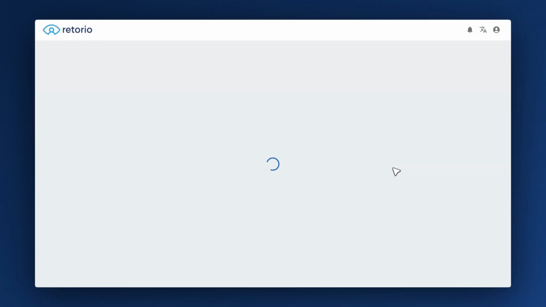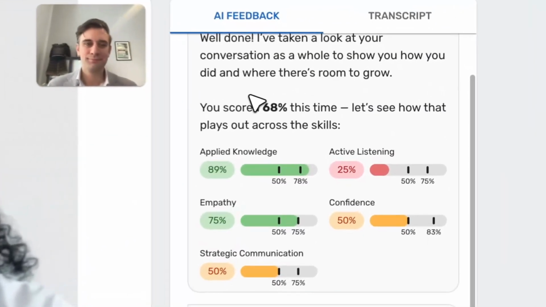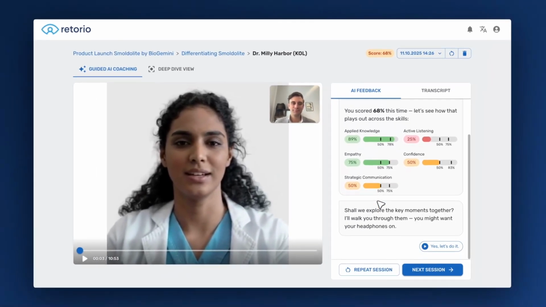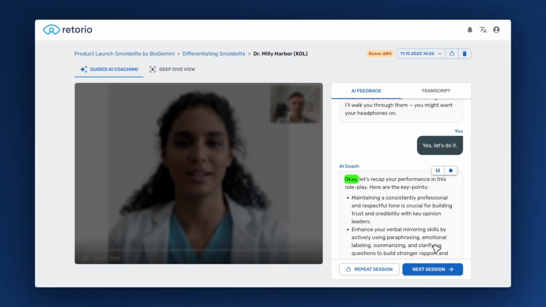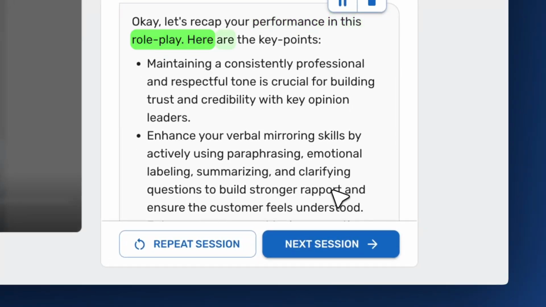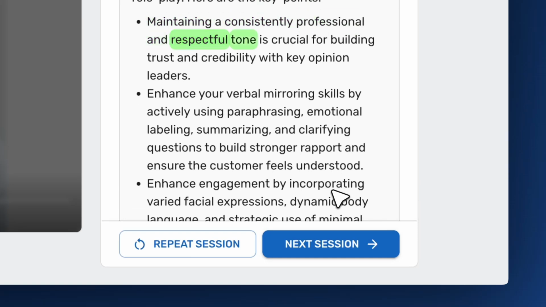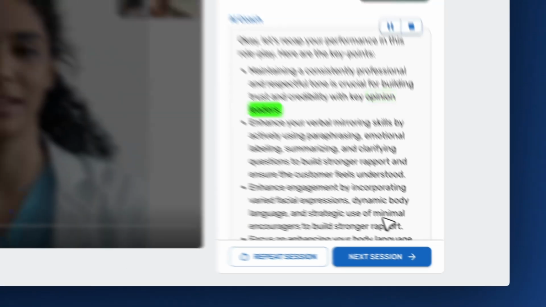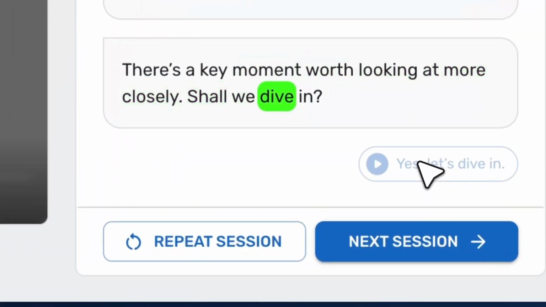At the end of the conversation, the guided AI feedback feature gives me a complete summary, scoring my performance and offering personalized recommendations on how to improve. The AI coach walks me through the key moments, highlighting what went well and where I could have handled things differently. And when it comes to product or treatment recommendations, the AI always refers back to the exact input and source documents we provide, ensuring everything stays accurate and compliant. There's a key moment worth looking at more closely. Shall we dive in?